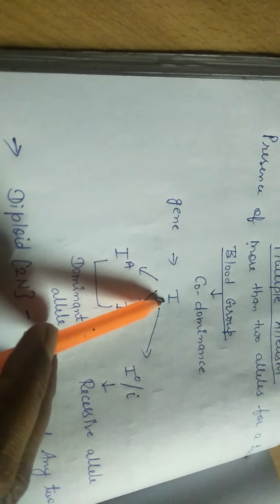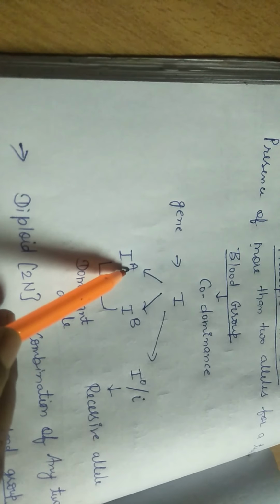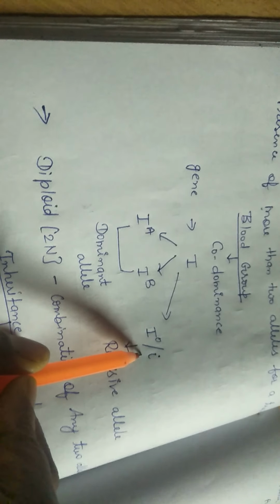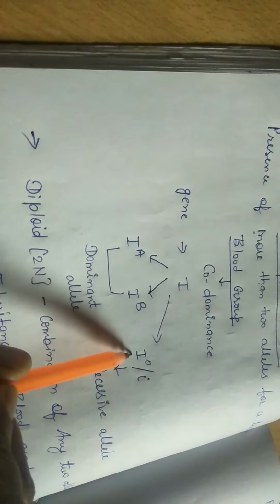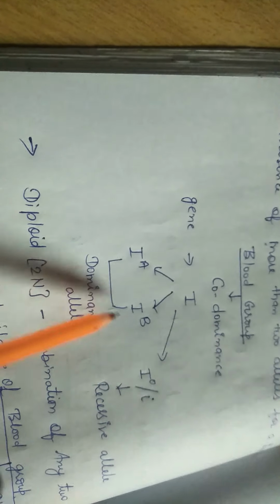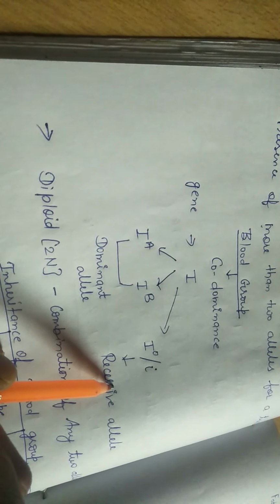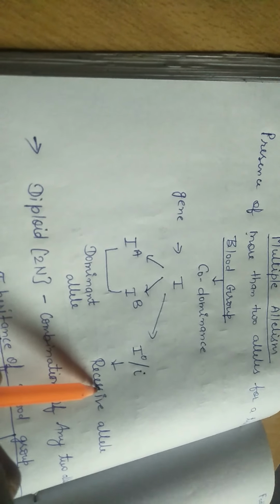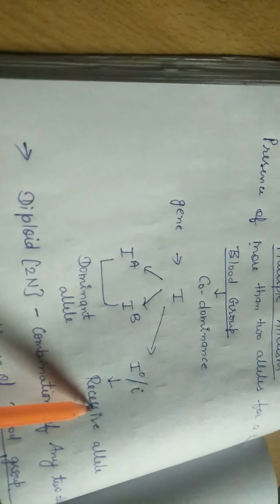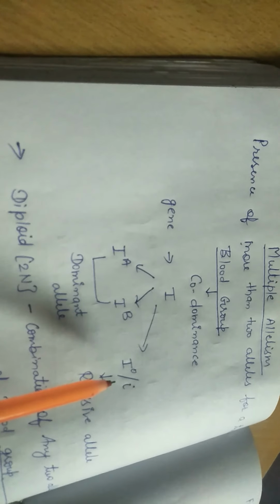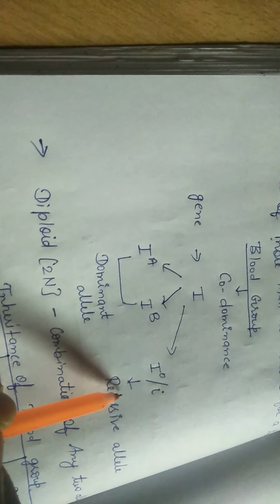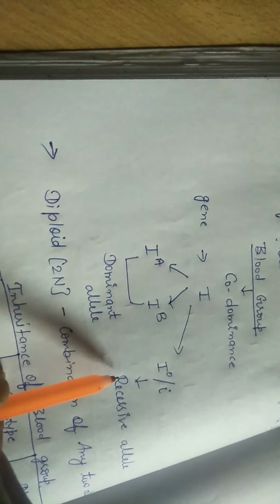For example, in human the blood group is controlled by a gene I, and this I gene has three different types of alleles, IA, IB and IO. Out of the three alleles, these two alleles are called dominant alleles and this third one is called recessive allele. But as we know, human is a diploid organism, so it contains only two alleles. Means a human will contain any two combinations out of the three, which will determine the blood group of human being.